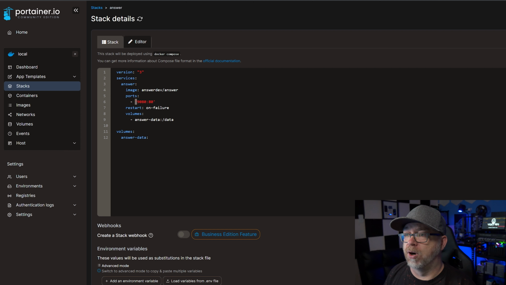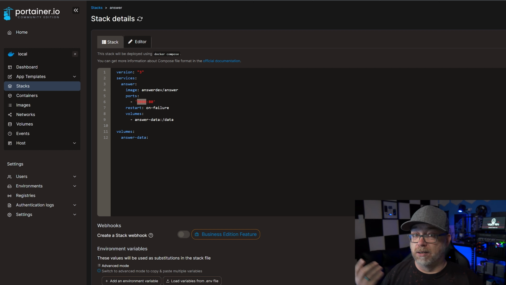Of course, you can change the port. Originally, this was 8080 like so, but we don't ever change the port on the right side of the colon. We only change the port on the left like that. Restart on failure. I dig that. If it fails, it'll try to restart. Just as simple as that. Reboots count as failures as well. So I dig that as well. So anytime there's a reboot, something happens, container crashes, it'll automatically try to come back up.